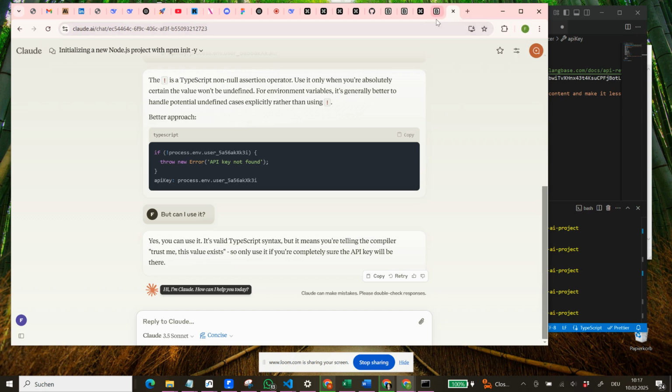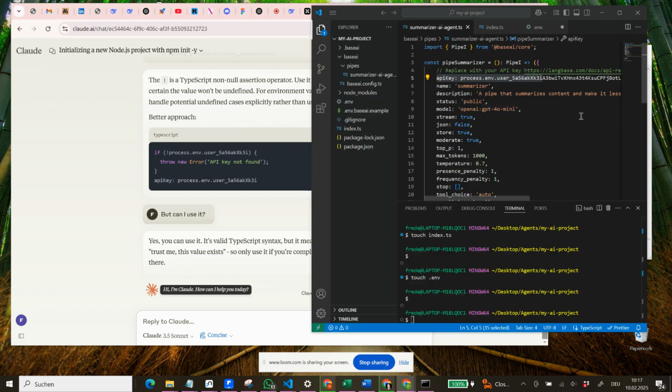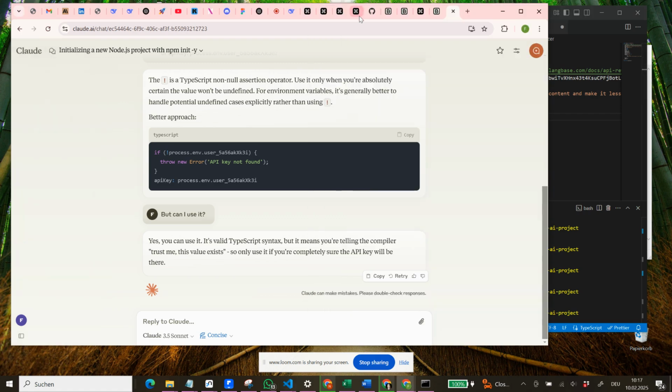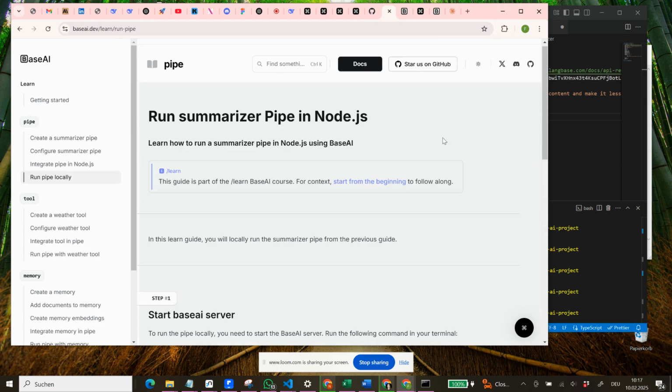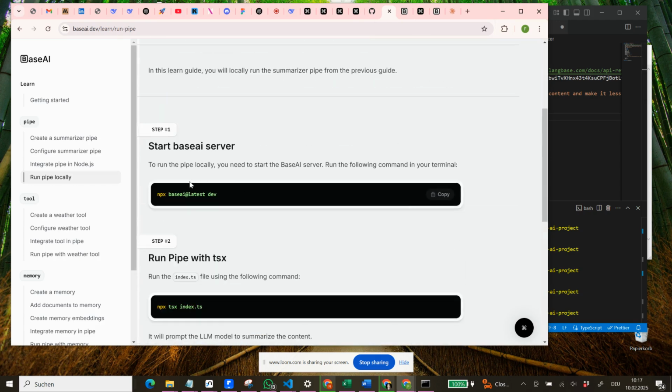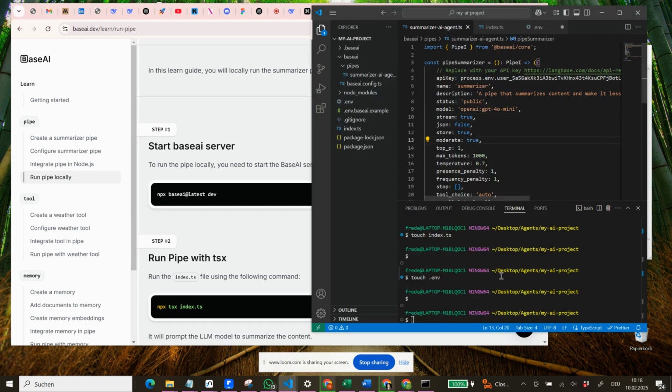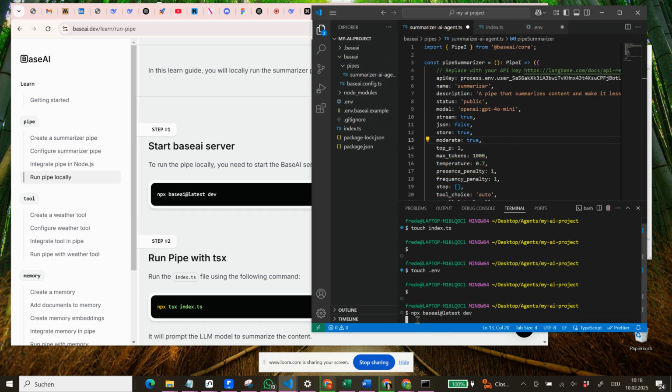So let's see if this works. What we have to be doing now is, let's quickly go here, run the summarizer pipe, so start the Base AI server. So let's do this. No, this is not true. Wait, this is in the wrong place. We put this in here.